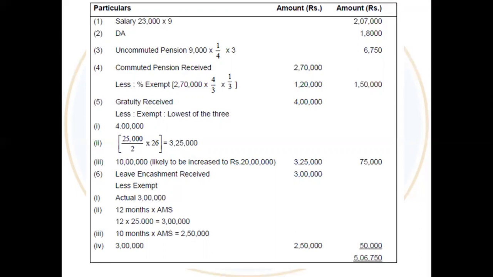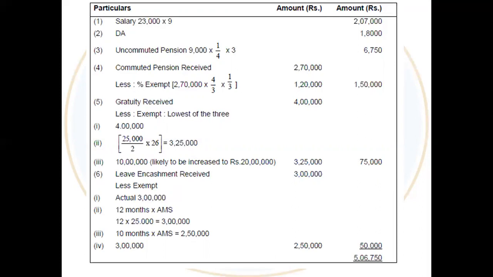likely to be increased up to 20 lakh. So from this 4 lakh, the actual gratuity receipt, we will deduct the minimum amount out of 4 lakh, 3,25,000, and 10 lakh. So 3,25,000 is the minimum. So we will deduct 3,25,000 from 4 lakh, and the amount will be 75,000. So we have done the pension, we have done the gratuity.